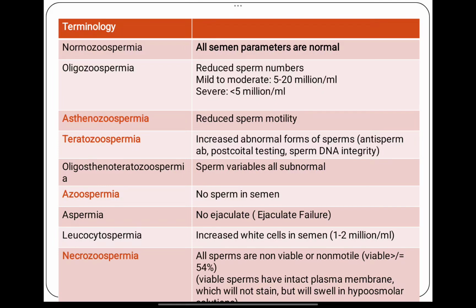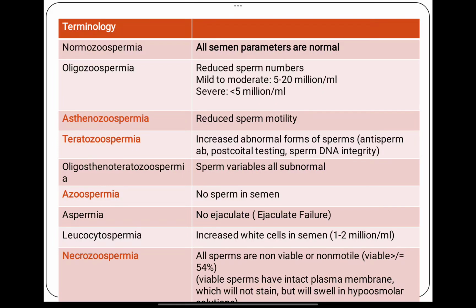Asthenozoospermia: astheno refers to motility, so if the motility is less, then this is asthenozoospermia. Terato means shape, so if there are increased abnormal forms of sperms, either due to anti-sperm antibodies, postcoital testing, or sperm DNA integrity, then this is known as teratozoospermia. Oligoasthenoteratozoospermia means all sperm variables are subnormal.